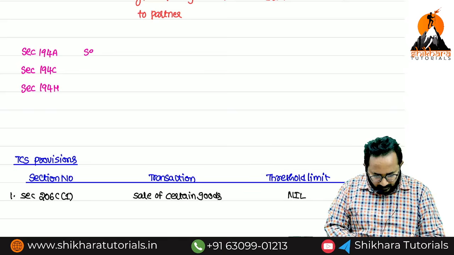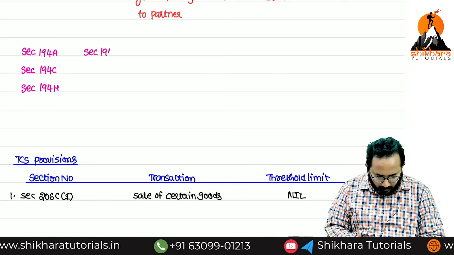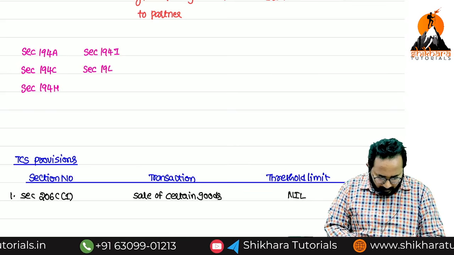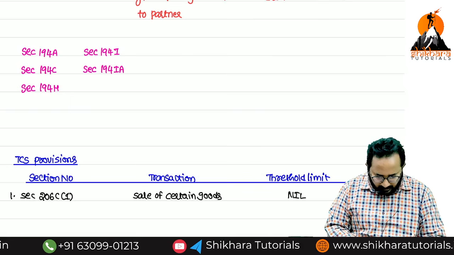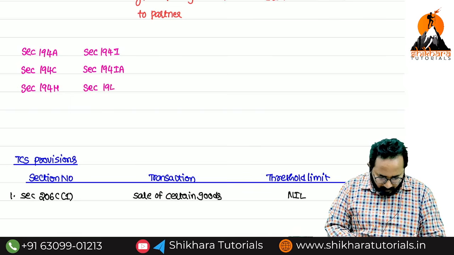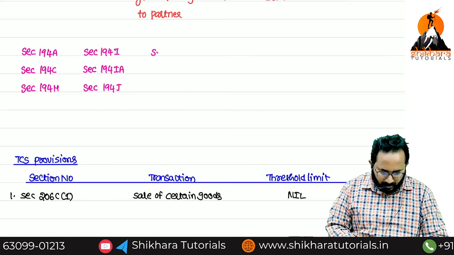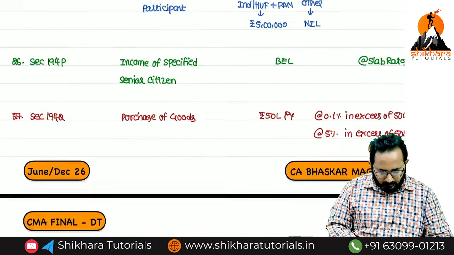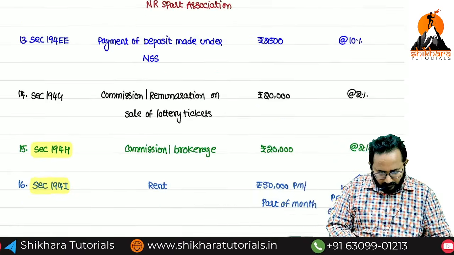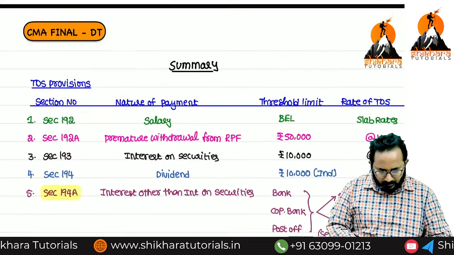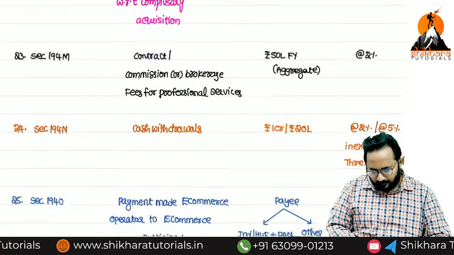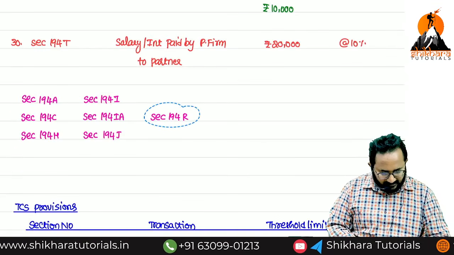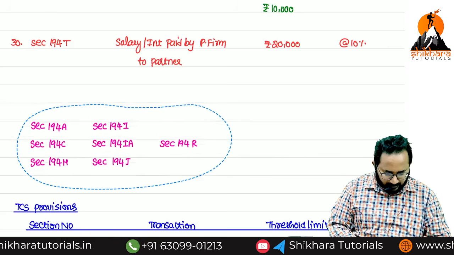Next one, section 194I. Section 194IA. Next section 194J. Next section 194R. How many are there? 1, 2, 3, 4, 5, 6, 7. Is there any other? Okay, here we discussed in these sections PAN is always a special case.